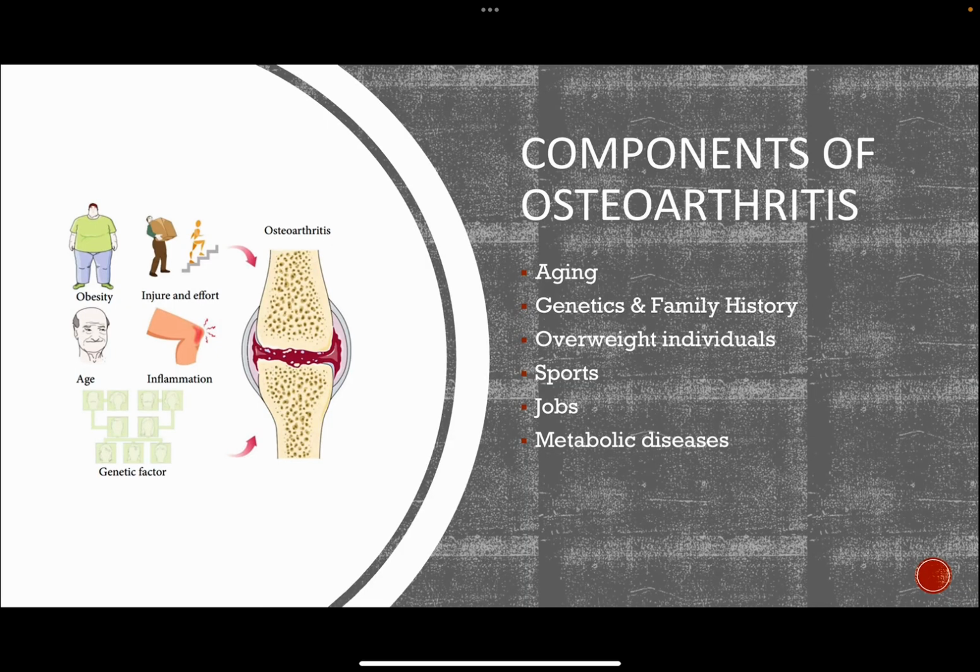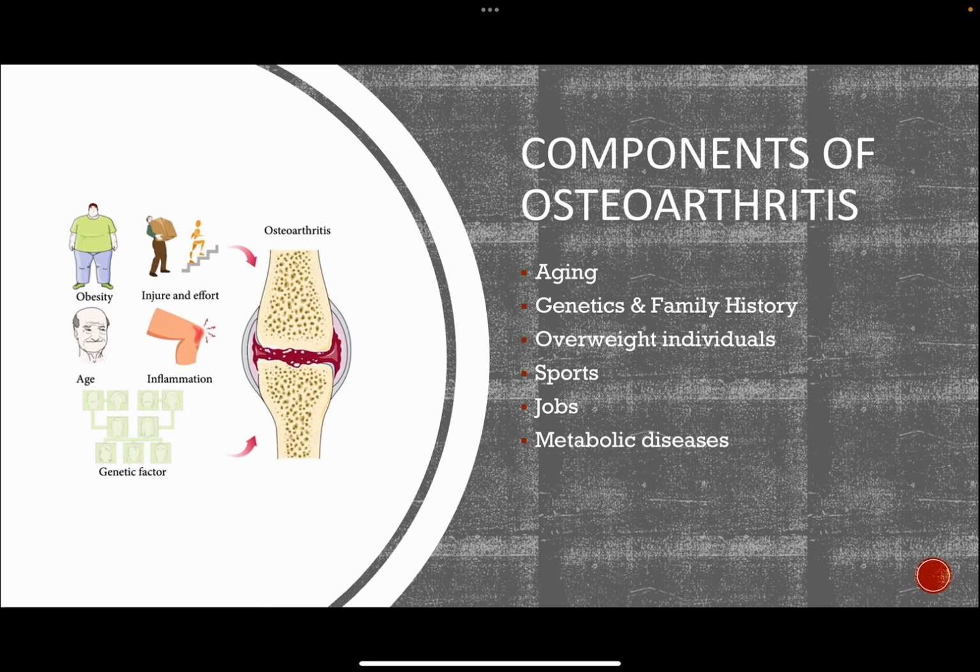Components of osteoarthritis. Aging. The risk of osteoarthritis increases as a person ages, and more symptoms are experienced in individuals over 70 years old. Family history and genetics. Some individuals are born with osteoarthritis and are likely to develop osteoarthritis if it is present in family history. For example, bone deformities, malformed joints, and defective cartilage.